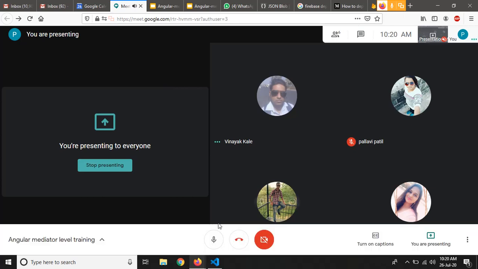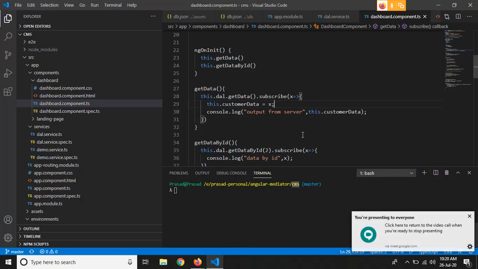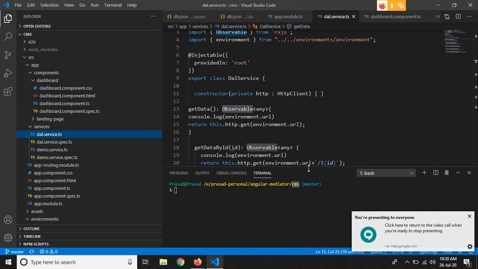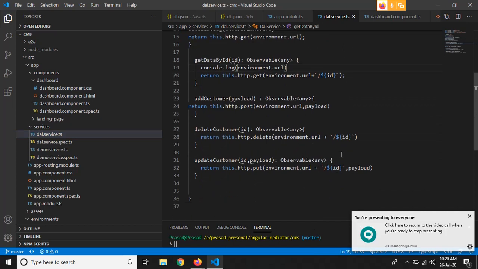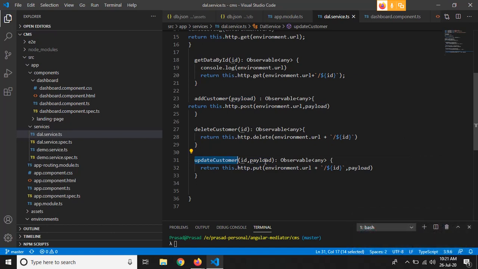Okay. So payload is just a word that I've used in our service.ts, right? Dial service.ts. I used it because, suppose we have to update the customer, then we have to send the data like name, email address, whatever fields are there.